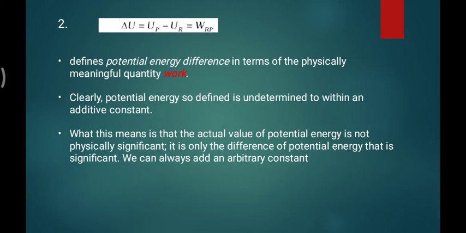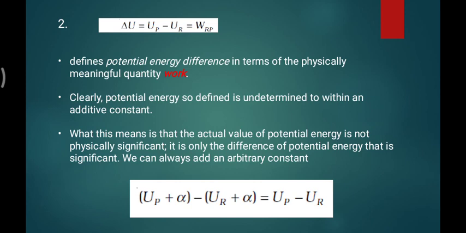Potential energy by itself has no meaning in physics. The difference of potential energy has meaning, which is explained using the work scenario, as we did here. That is what the constants come with, U_P plus alpha. We don't know what it is, U_P plus alpha minus U_R plus alpha, but ultimately you will get only U_P minus U_R, the difference of potential energy between the two point locations.